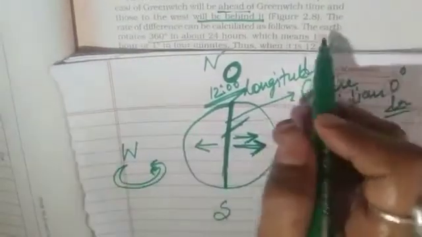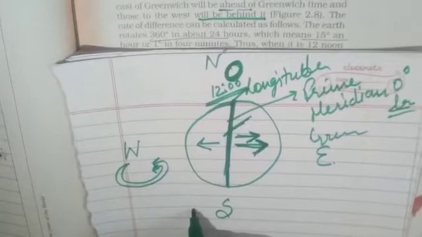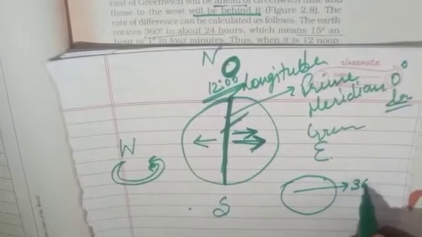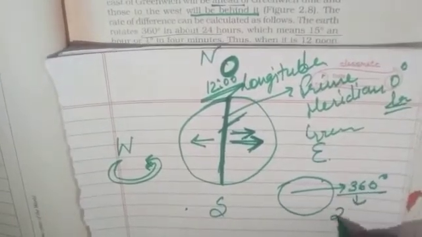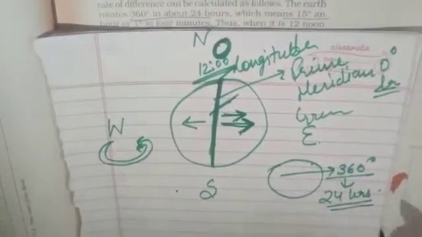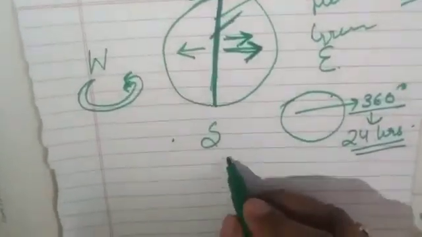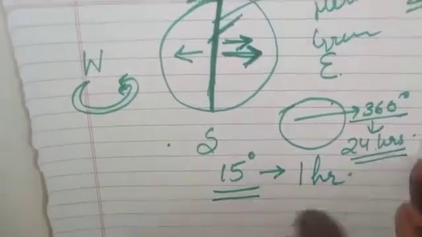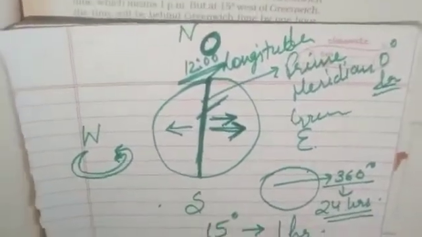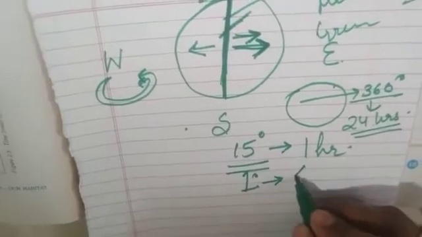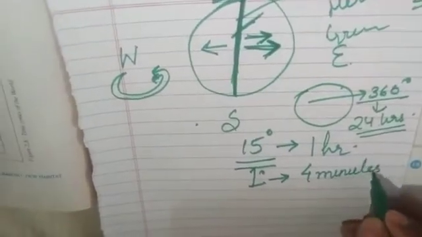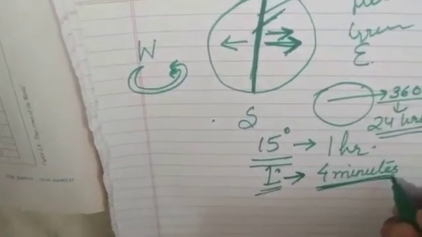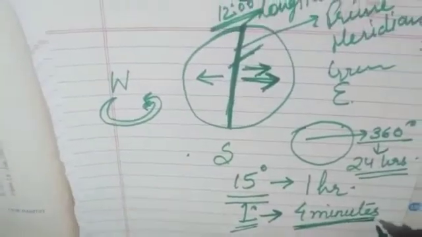This is because the earth rotates 360 degrees. As you know about angles, the earth rotates 360 degrees in 24 hours. So when we divide 360 by 24, we get 15 degrees, means in 1 hour the earth rotates 15 degrees. And 1 degree takes 4 minutes, means in 4 minutes the earth rotates only 1 degree.